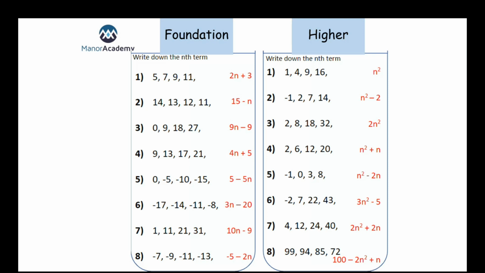Same with the higher on the quadratic nth term there. Calculator, not really that much help there. Maybe just to stop you making some silly mistakes with negatives potentially, but there's no sort of method for doing it on a calculator as such. So it could come up on any paper. Foundation worth 2 marks, higher tends to be worth 3 marks. Okay, that extra step there to find your n squared. Hope that was really useful. Any questions on this, please don't hesitate to let me know or ask your class teacher and they'll be able to go through it with you.